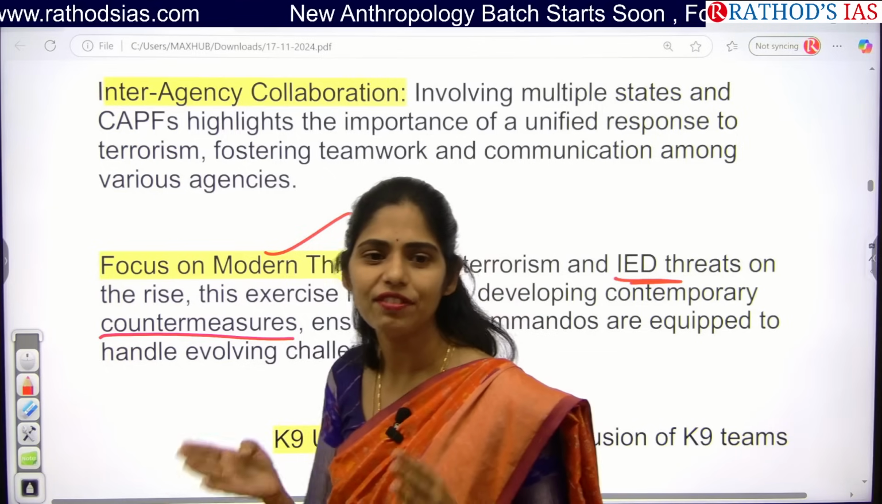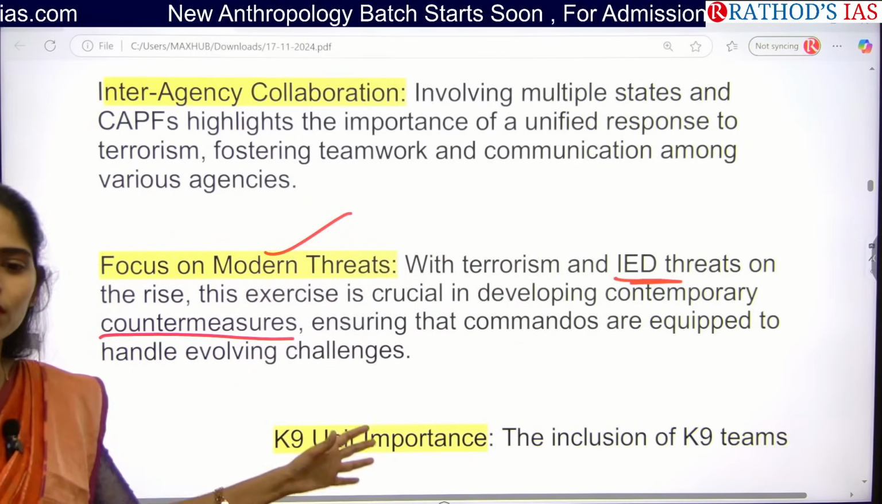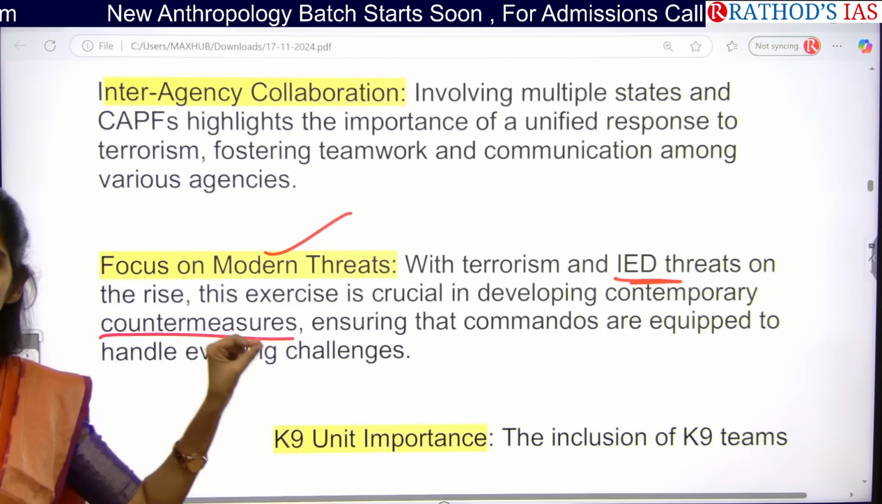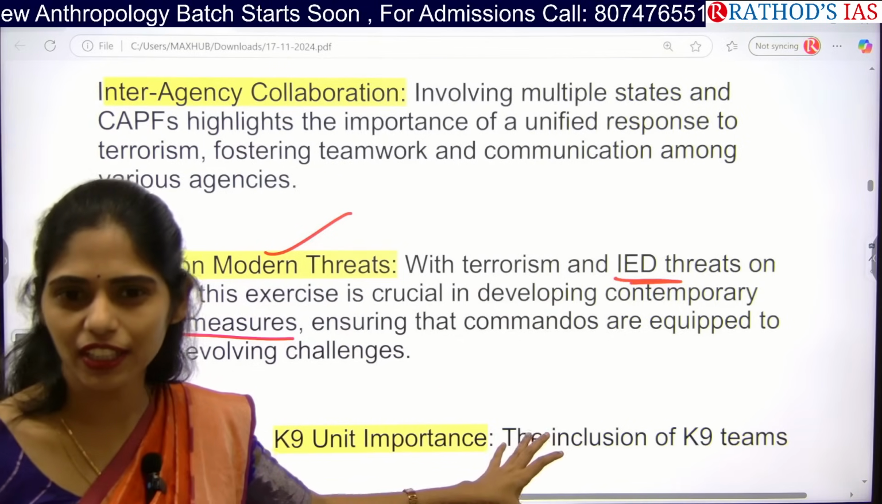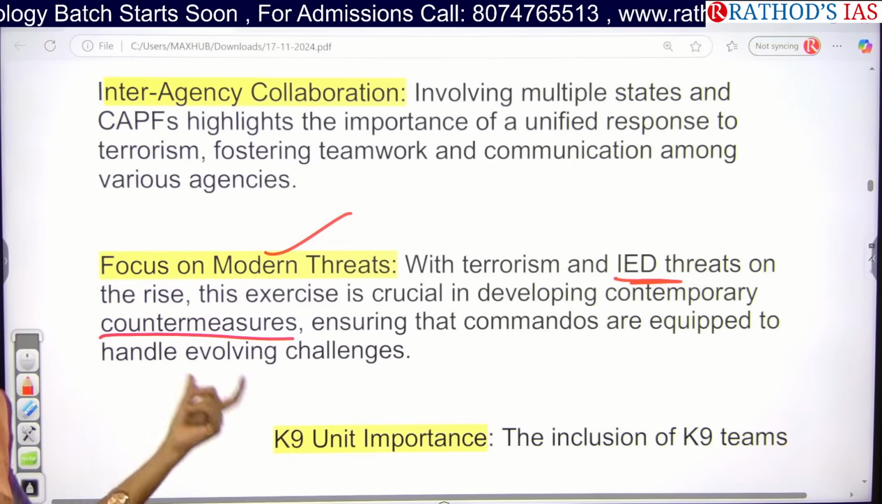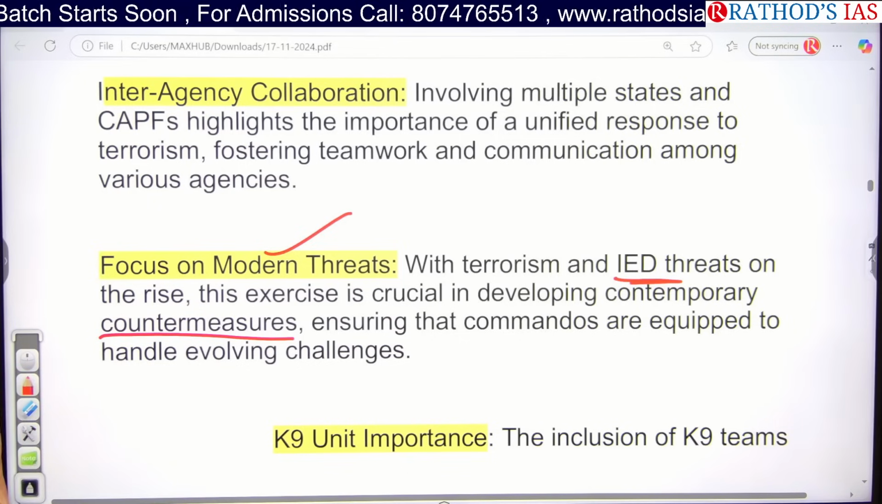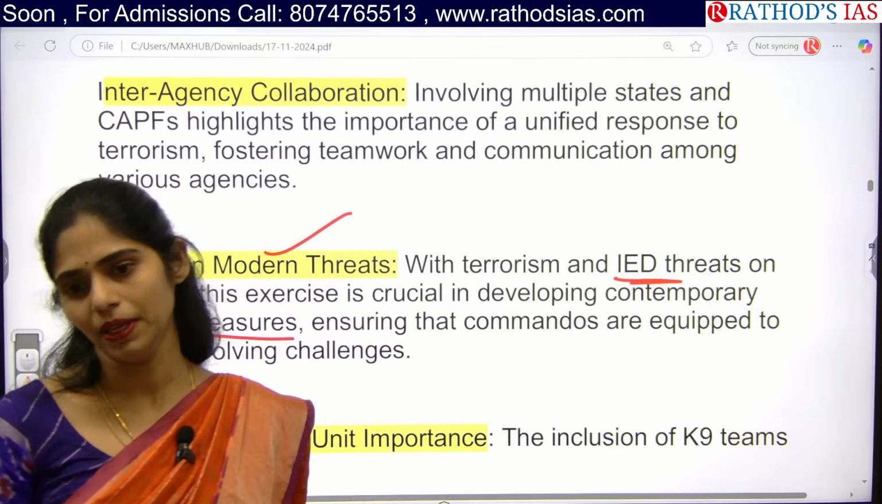So we need to have the countermeasures to avoid or counter those kinds of threats. Especially our commandos need to have information regarding the different kinds of IEDs, which are new IEDs, and how we have to counter them. So they need proper training and skill. Skill improvement or skill enhancement is very necessary throughout the life of the people, right?